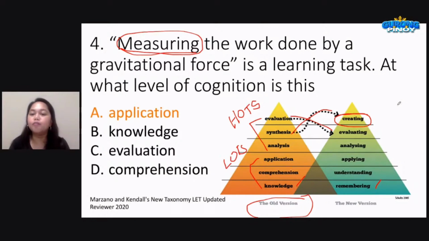And if you want the complete discussion on this, we already have a video that is part of our ProfEd playlist. The title of the video would be Marzano and Kendall's New Taxonomy, LET Updated Reviewer 2020. In that video, I have discussed the new taxonomy according to Marzano and Kendall. And binalikan ko din, diniscuss ko din isa-isa itong Bloom's taxonomy, the old one and the new one. So make sure that you write a reminder on your notebook.